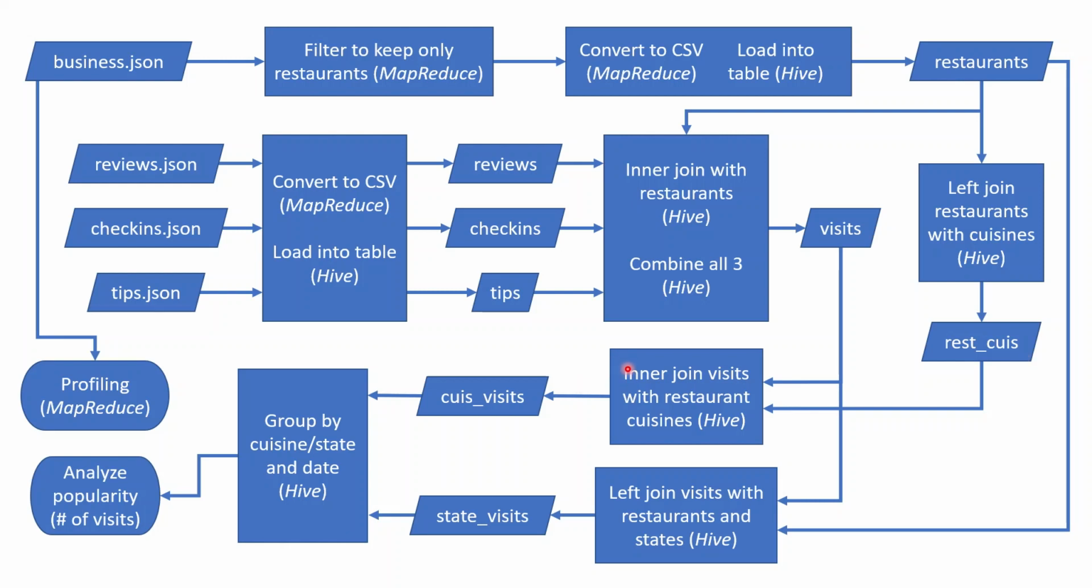All right, so the first analytic is with cuisines. I inner join visits with restaurant cuisines. That gives me cuisine visits. Then I group that by cuisine and date. Cuisine is from restaurant cuisines, date is from visits. And then I analyze it by counting visits. The second analytic is I left join visits with the original restaurant table, which has info about which state the restaurant is in. That gives me state visits, which I then group by state and date, and then I do the same analysis.